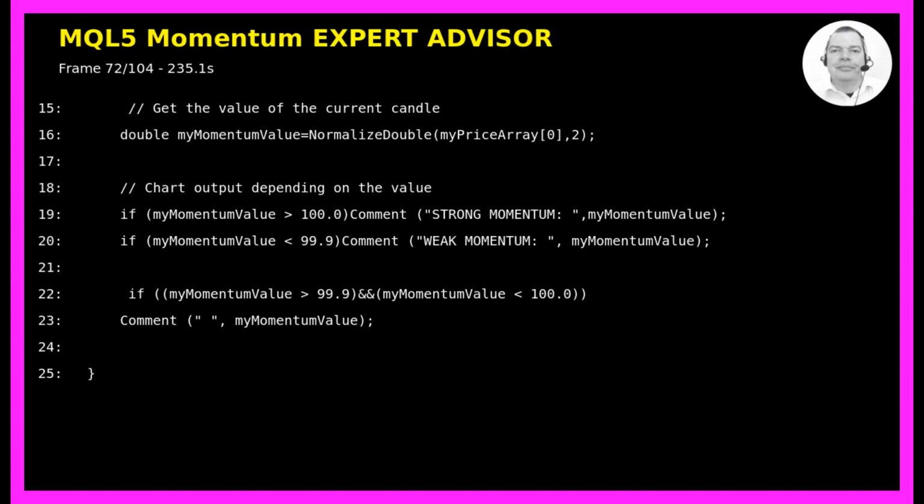Once compilation is successful, we go back to MetaEditor by pressing F4 or clicking on the icon. Back in MetaEditor, we press Ctrl and R to start the strategy tester. In the strategy tester window, we pick the expert advisor that we have just created from the drop-down list. We then enable the visual mode by checking the appropriate box, which allows us to see the expert advisor running on a chart. Finally, we start a strategy test by clicking the Start button. When the test runs, we should see our expert advisor displaying the momentum values on the chart in real time. The text will update with each new tick, showing whether the current momentum is strong or weak based on our defined thresholds.